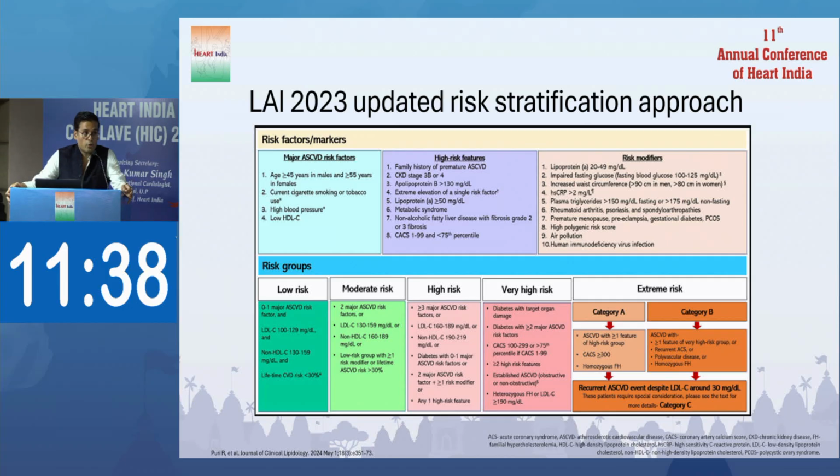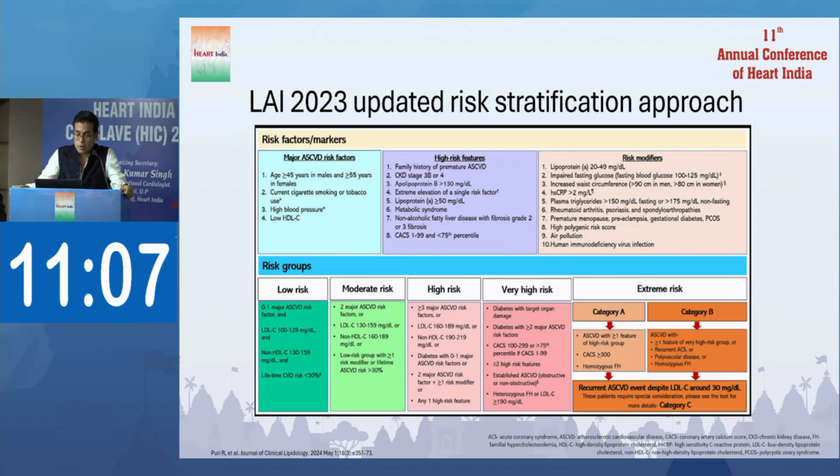The importance is that if any one of these high risk features is present, the goal should be maintained below 70. This is very common in our Indian population, with metabolic syndrome, NAFLD, and extreme elevation of a single risk factor. So any one of these high risk features categorizes the patient in the high risk group.